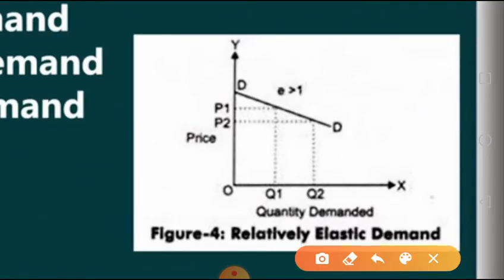This is the relatively elastic type of demand, and in this there is small change in price. Like you can see the small area showing, this line is showing the small area decreased, but in quantity demanded, huge change. Small change in price but huge change in quantity demanded. So this is known as elastic demand.